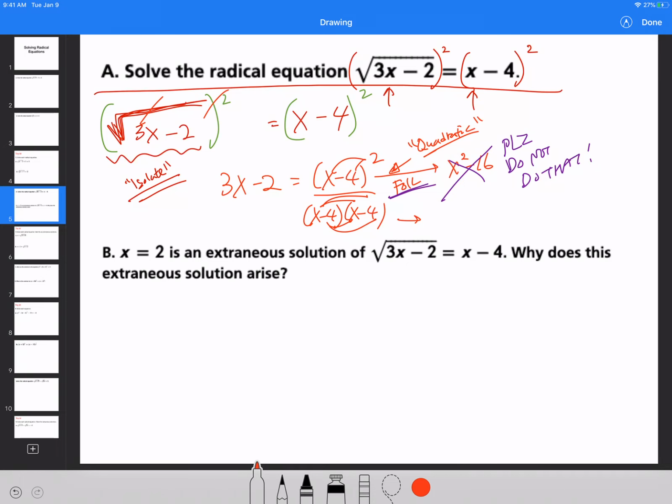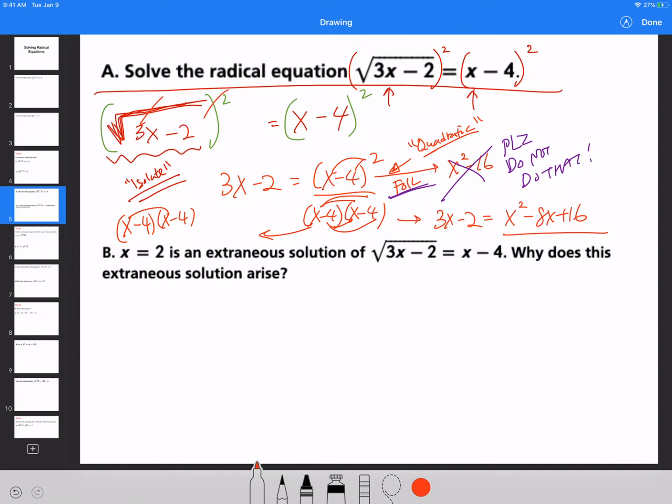So what's going to end up happening is that 3x minus 2 stays the same, is equal to x squared minus 8x plus 16. Well, wait a minute, you're going way too fast. Hold up, Mr. Kim, how do you get minus 8x? Well, just take a look at x minus 4 times x minus 4, and we'll break it down for you.